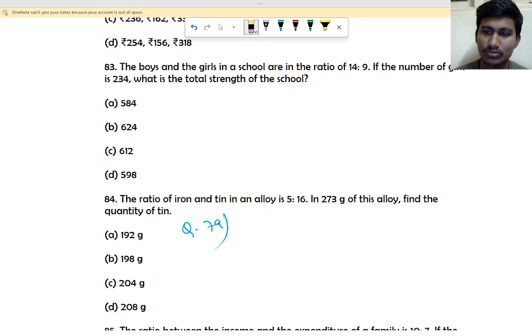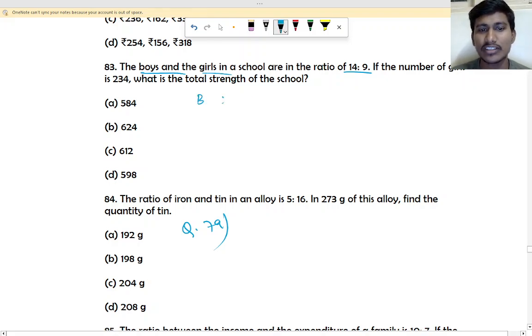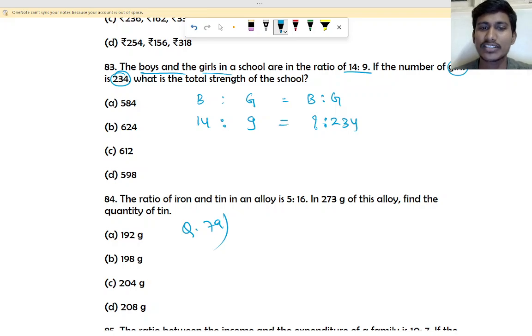Okay, so question 83. The boys and girls ratio is how much? 14 is to 9. Boys is to girls is 14 is to 9. And they are telling the number of girls is 234, so it is the same as boys is to girls. So girls is how much? 234. So we have to find the boys, right? If you want to find the boys, how do we do it?